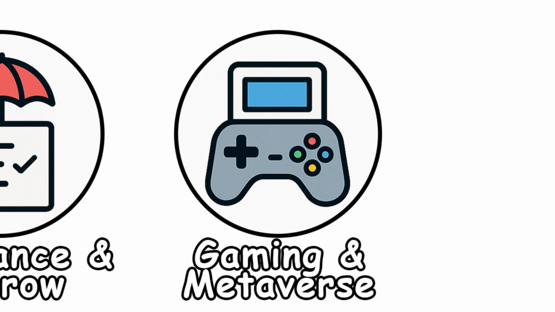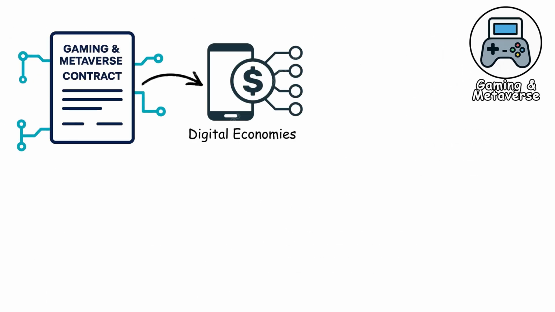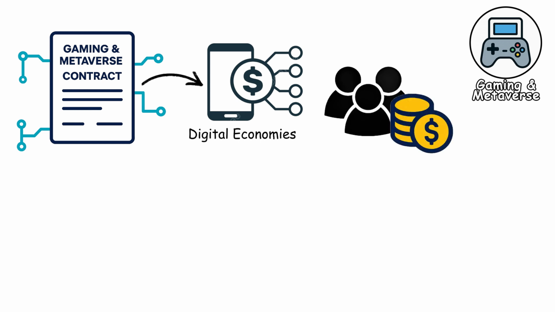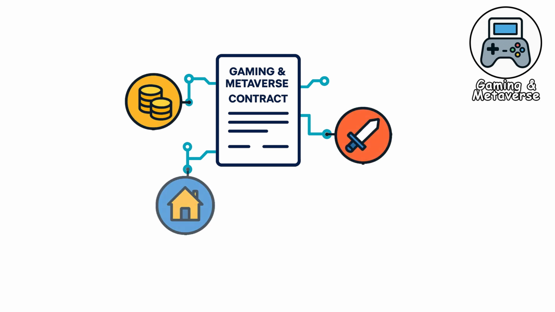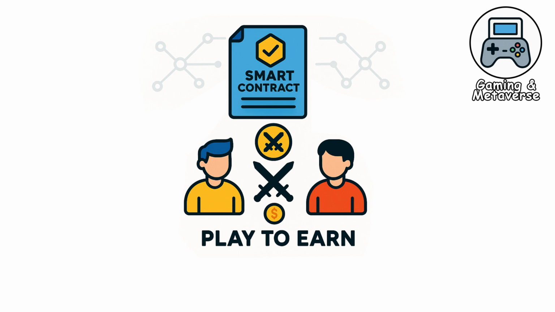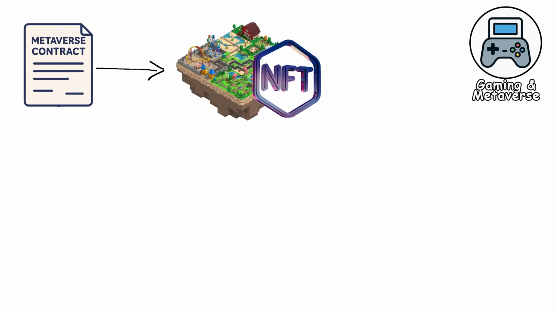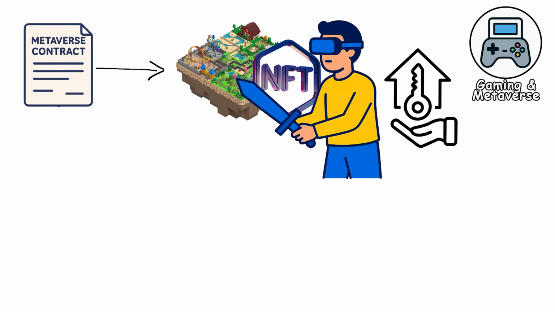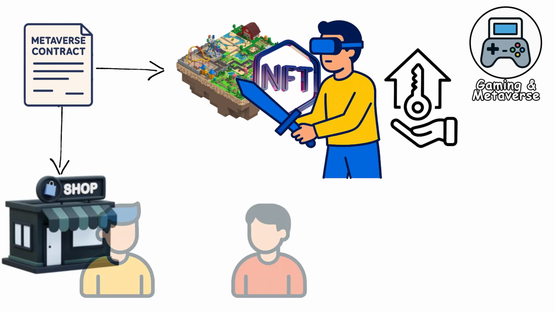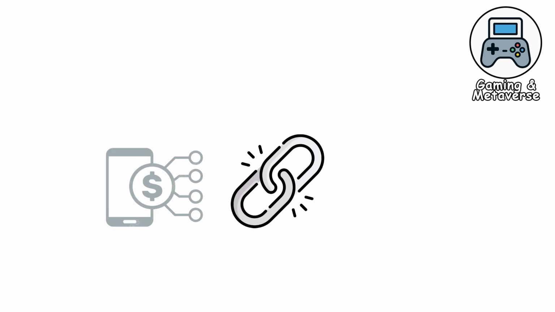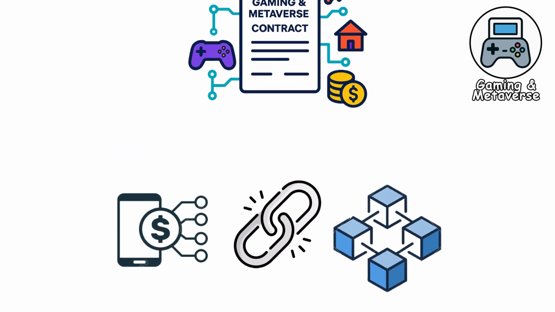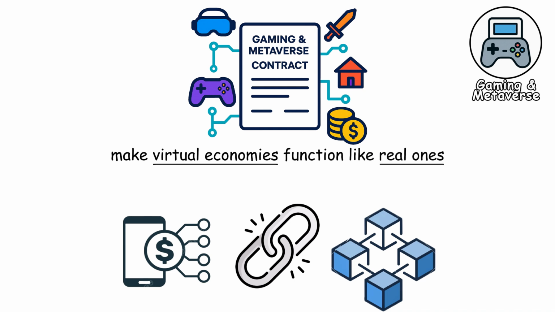Gaming and metaverse contracts. Gaming and metaverse contracts create digital economies where users can own, trade, and monetize assets inside virtual worlds. These contracts manage in-game currencies, character items, and virtual land ownership. For example, in play-to-earn games, smart contracts distribute tokens as rewards for completing tasks or battles. In metaverse platforms, land parcels are represented as NFTs stored in contracts, giving players permanent and verifiable ownership. Contracts also handle marketplaces where players buy and sell items peer-to-peer, ensuring that trades are transparent and secure. By linking digital assets directly to blockchain records, these contracts make virtual economies function like real ones, with true player ownership.